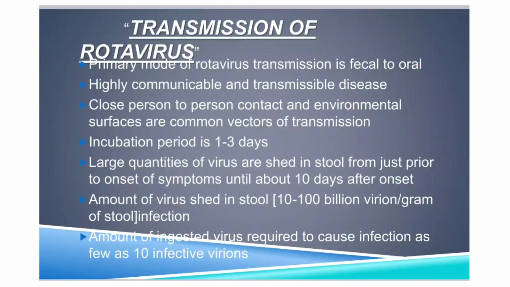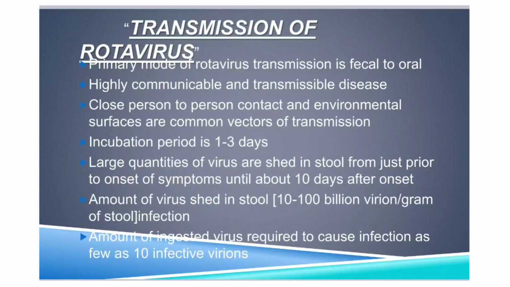So how is rotavirus transmitted? It is a viral infection. It is transmitted by the fecal-oral route, that is from feces to oral route, and it is a highly communicable disease. Close person-to-person contact and poor environmental hygiene can also lead to this infection. The vector house flies can also spread it from one person to another.